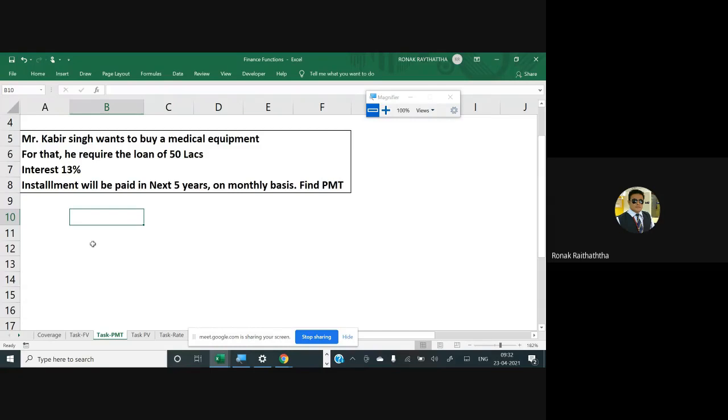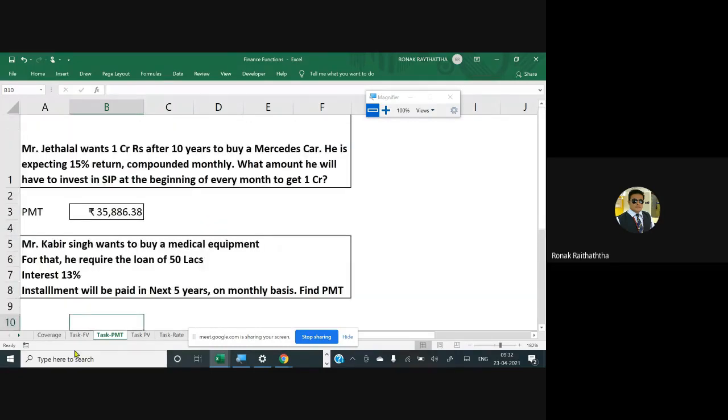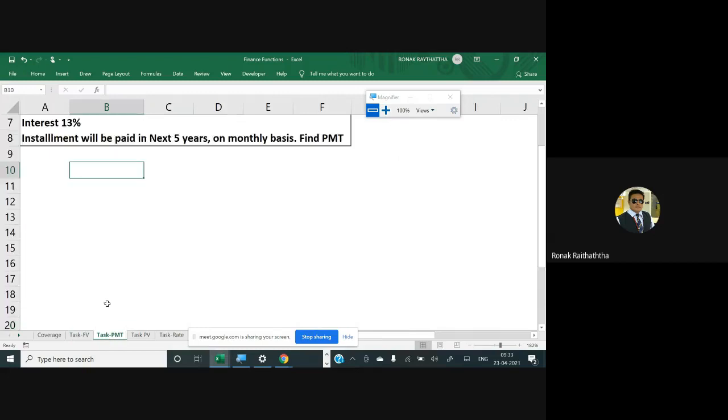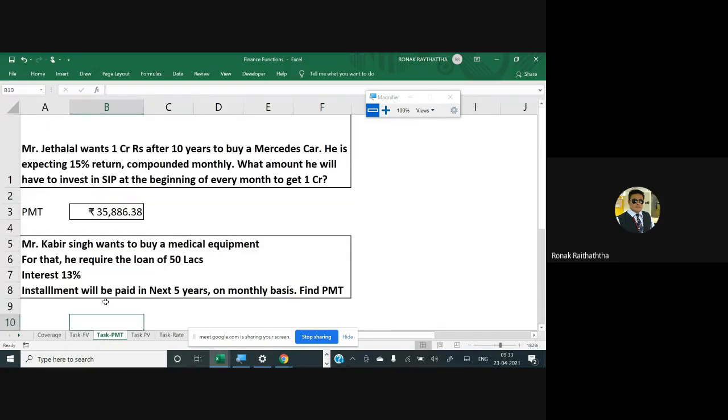One second. No, it is annuity only. Just a second.